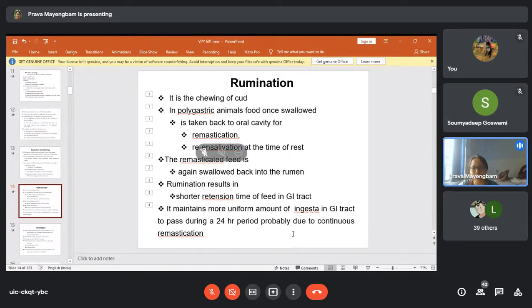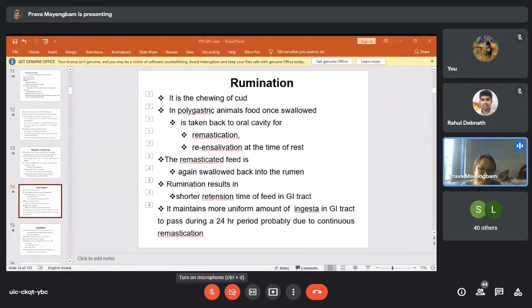Next is rumination. You might have heard this term rumination many a time. It is the chewing of cud. So here the question is, what is cud? C-U-D, cud. Do you understand what is cud? Cud means the food which was chewed, has been swallowed and reached the stomach.